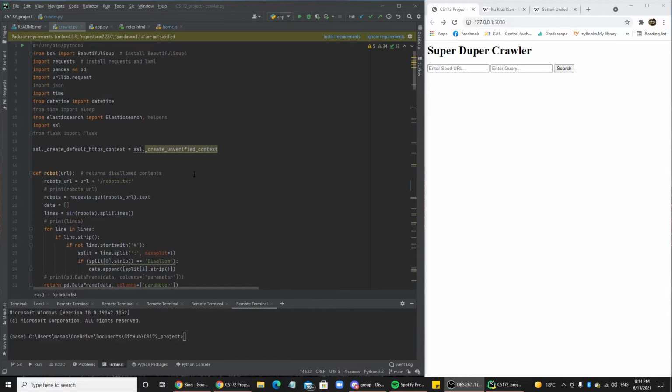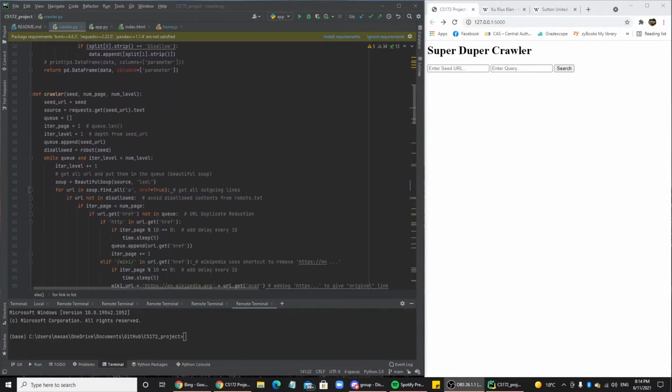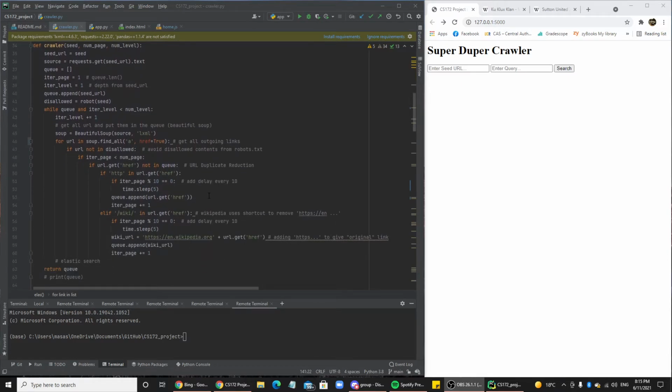Okay, so now we're going to go through each part of our project. We're going to start with the crawler. The crawler takes in the seed URL, the number of pages we want to crawl, and the deepest level we want to go to. We start off by adding the seed URL onto our queue. And while the current level is less than the deepest level we want to get to, we're going to get the text from each URL.